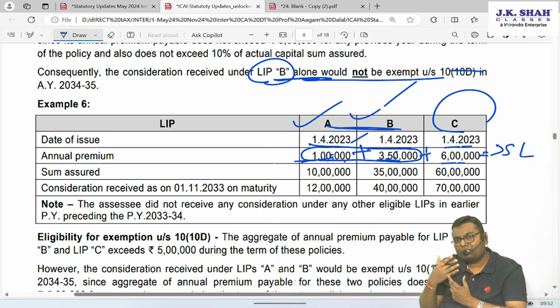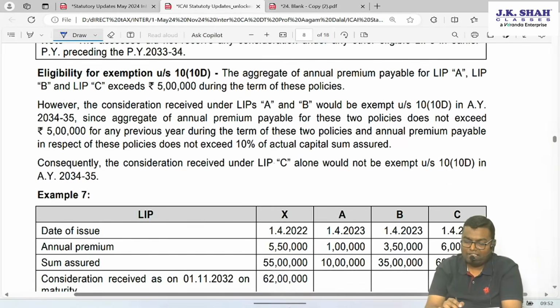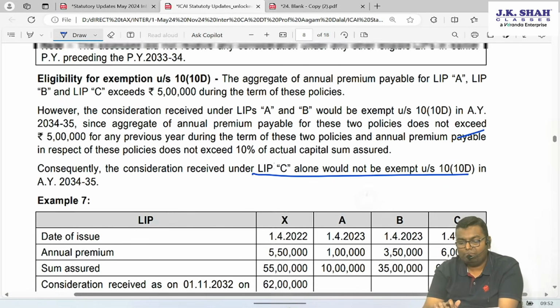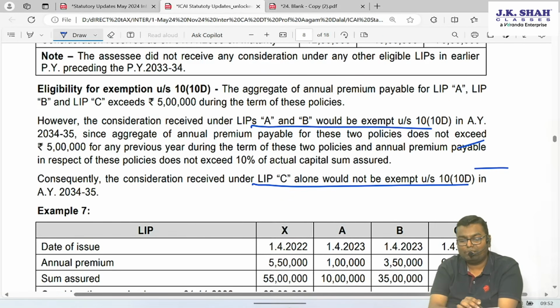Policy C's individual premium is more than 5 lakh. That policy will be what? Taxable. So here LIPC alone would not be exempt. A and B will be what? Exempt, because their total premium is less than 5 lakh.